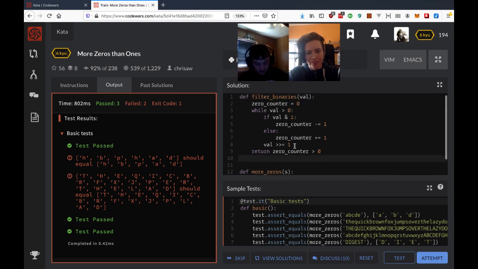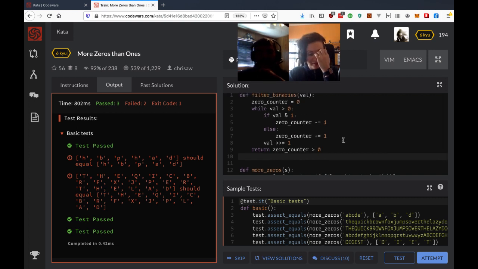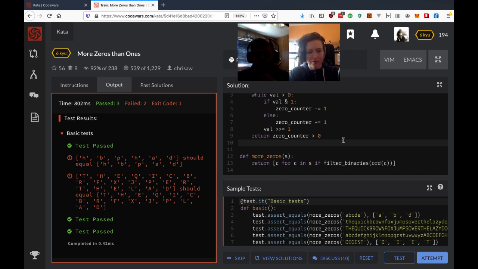Okay, so then there's got to be a pretty easy way to count the number of zeros and ones, because I don't know exactly what's going on here. We wrote so much code without testing anything. Well, it should just in theory, if we go over it, I feel like it should work because we're taking the ord of the value, which converts it to the integer, and then all we're doing is taking the integer and checking if the first bit is one or zero.